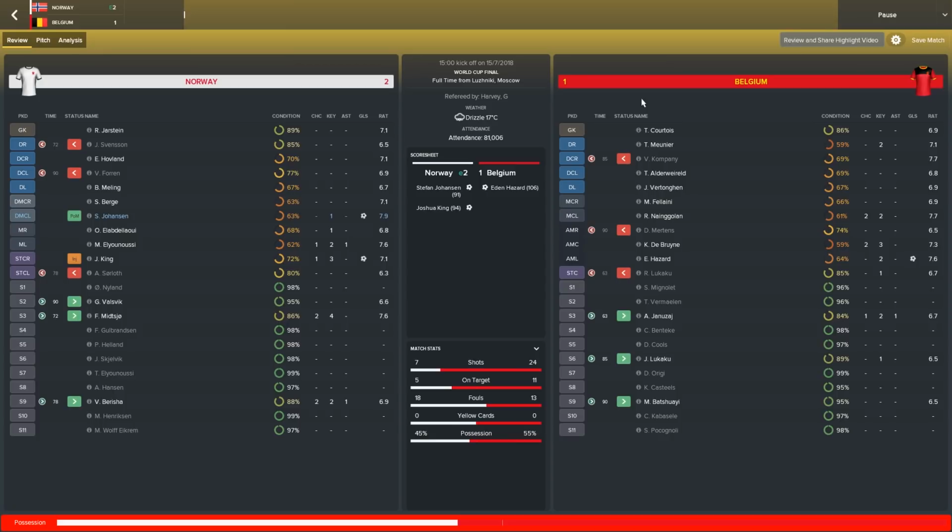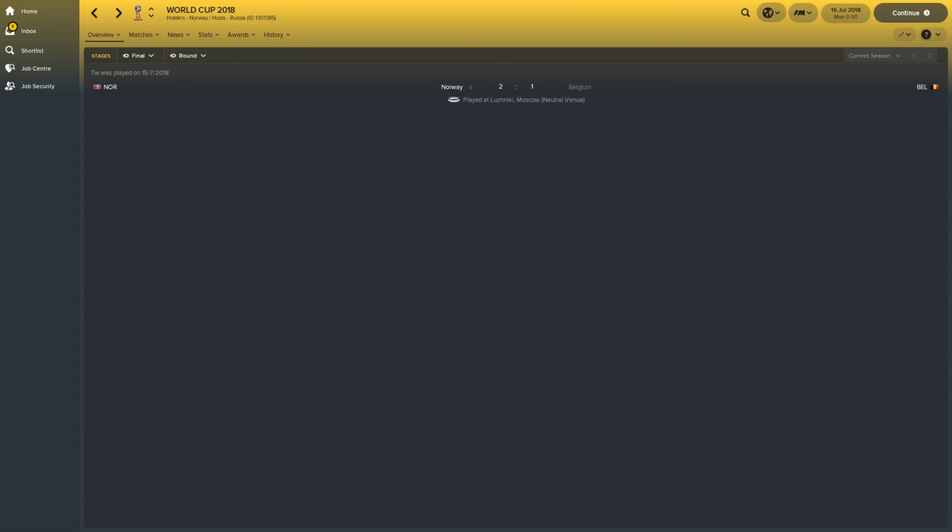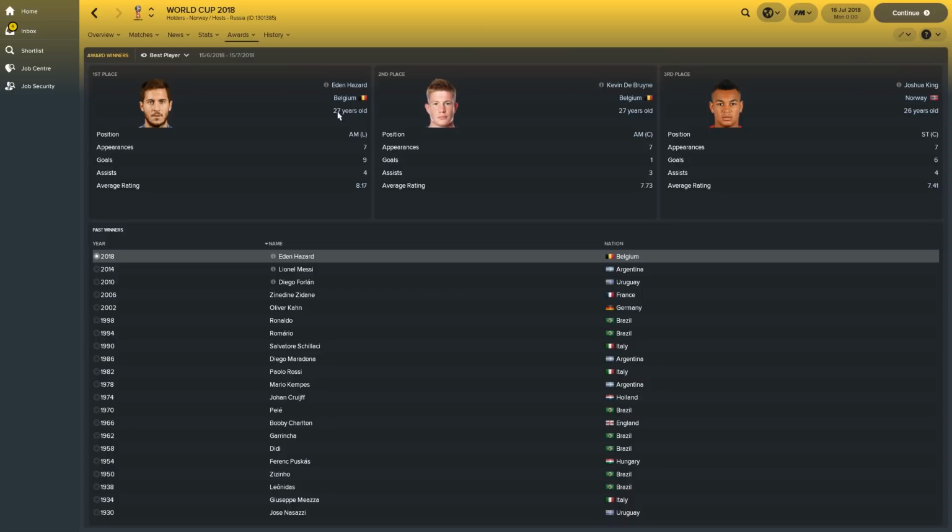It was 0-0 after 90 minutes. We saw 3 goals in extra time. Belgium had the majority of the chances, more possession, probably the better team, but Norway get the win, and they're Golden FM World Champions. Well done to Norway for that. That is, well, I'll fill in the Excel spreadsheet. We'll look at the results at the end of all 5 World Cups, but that is a real achievement from them, isn't it? To actually manage to win a World Cup.